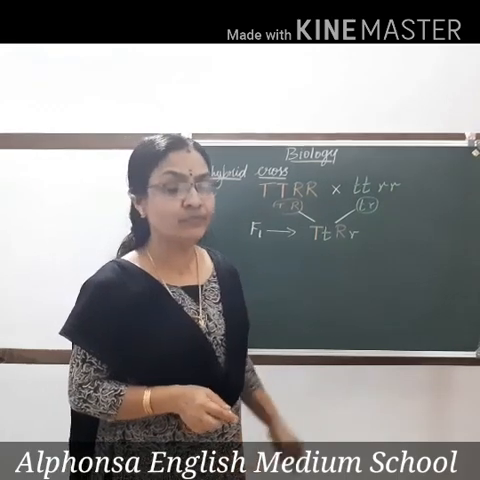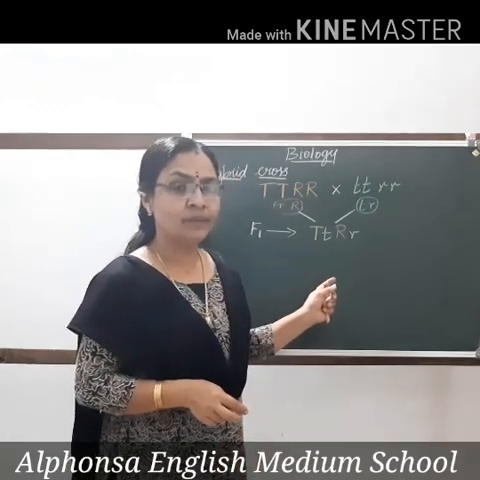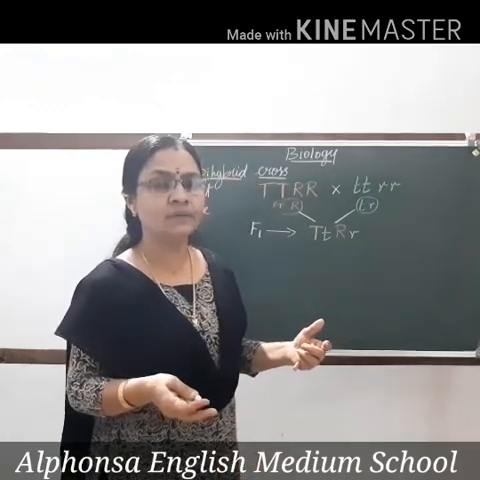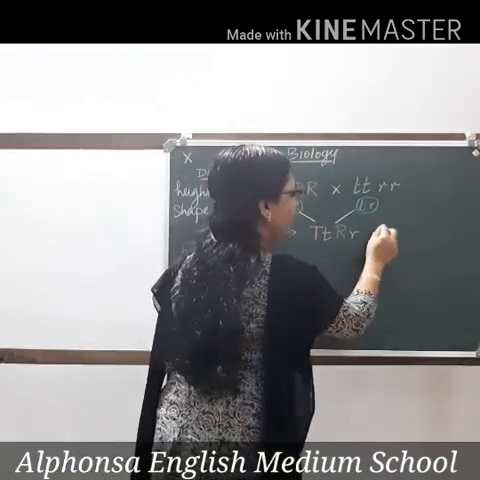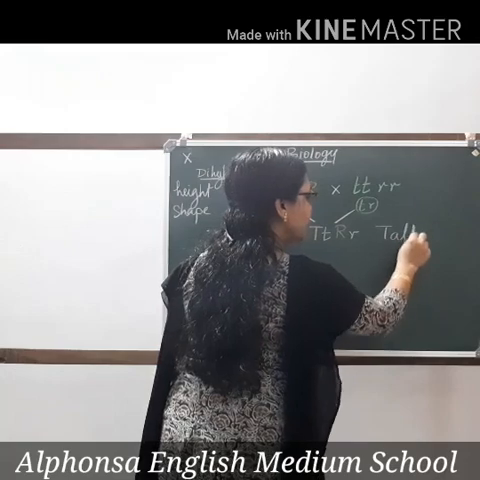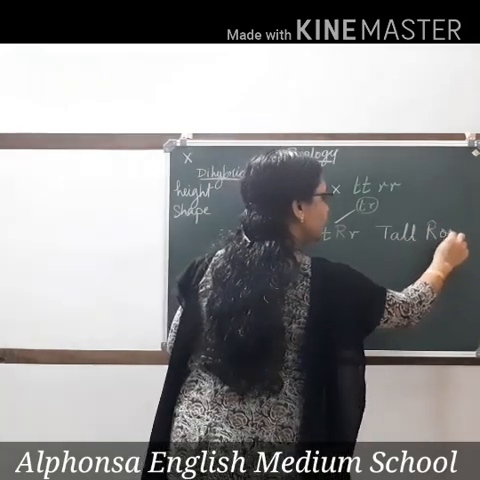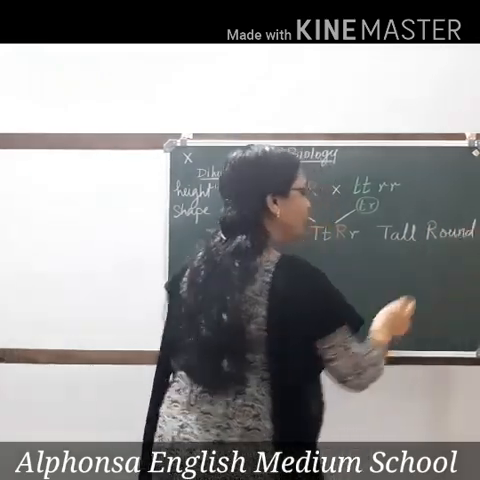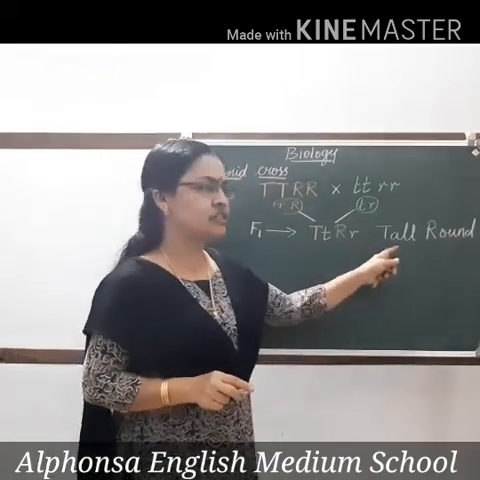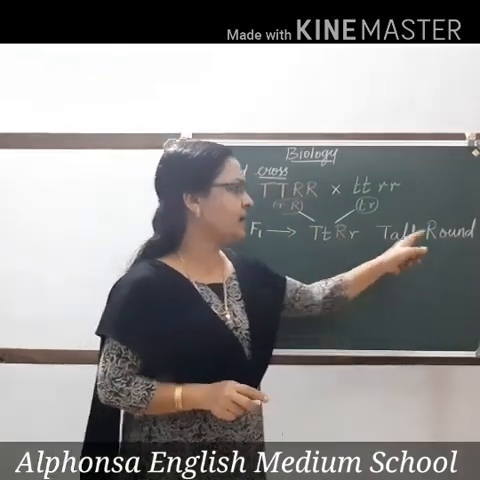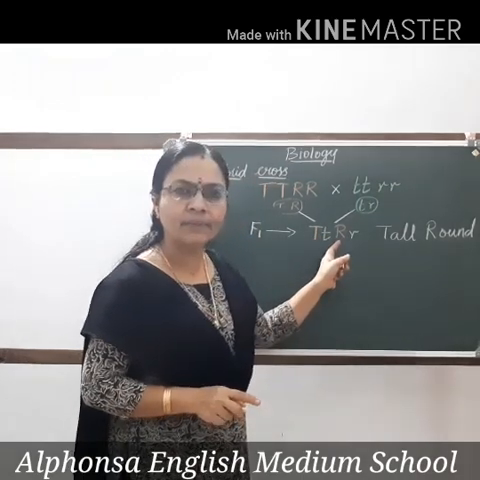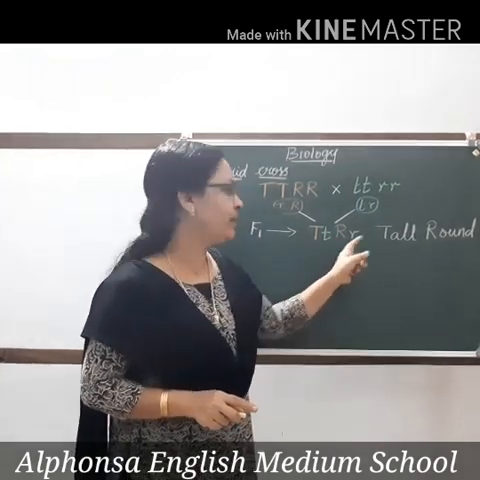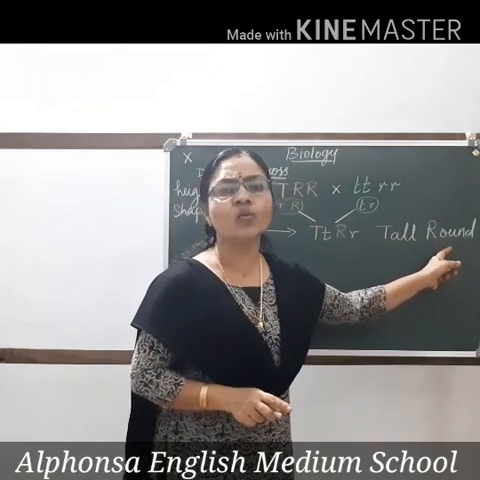Can you guess what will be the phenotype? What will be the character for the phenotype? Yes, all the plants produced will be tall plants with round seeds. Capital T represents tall and capital R represents round. So even if one capital T and one capital R is there, the plant will be tall and have round seeds.